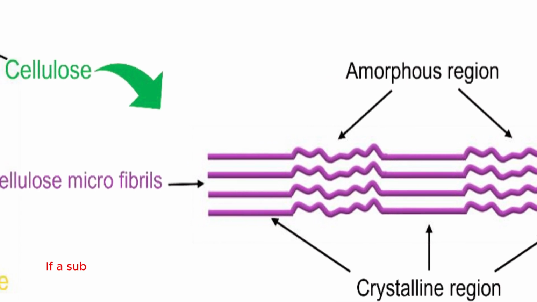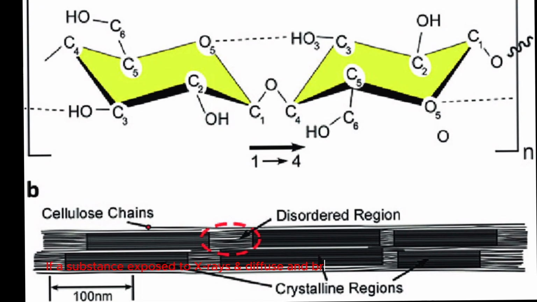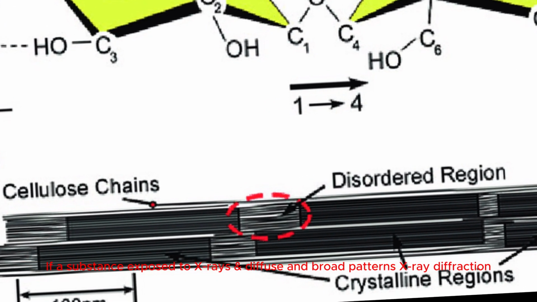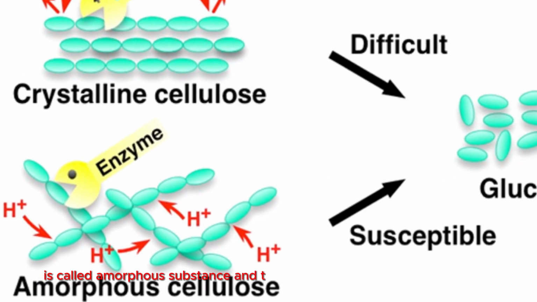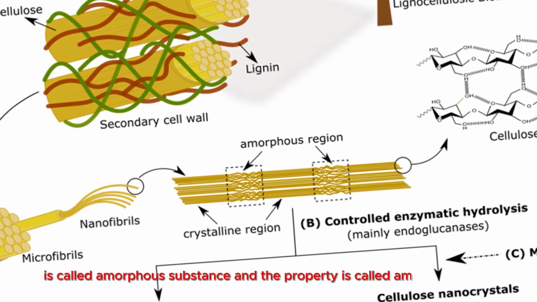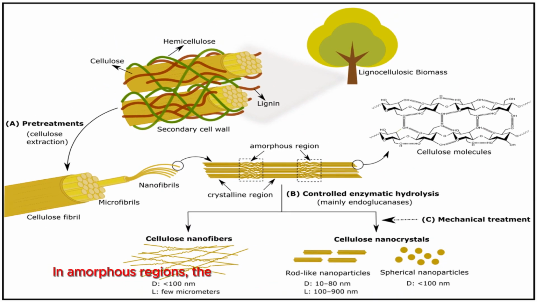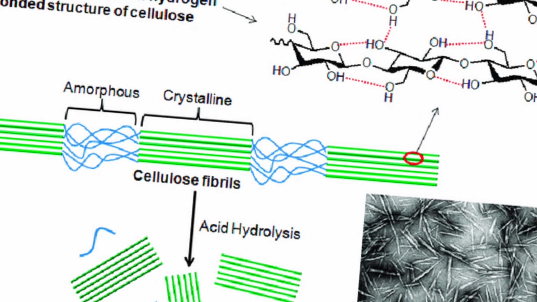In other words, if a substance exposed to X-ray gives a diffuse and broad X-ray diffraction pattern, it is called an amorphous substance, and the property is called amorphousness. In the amorphous region, the polymers are oriented or aligned at random.